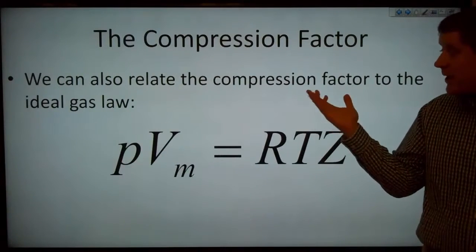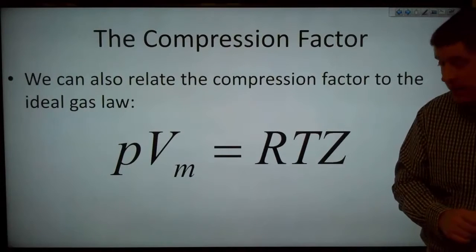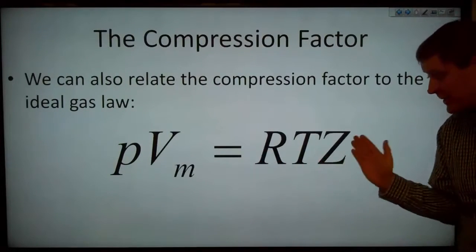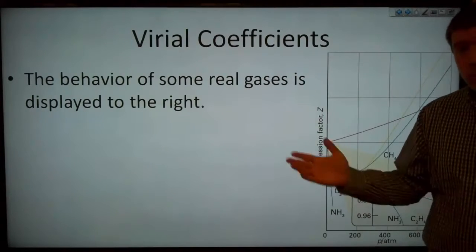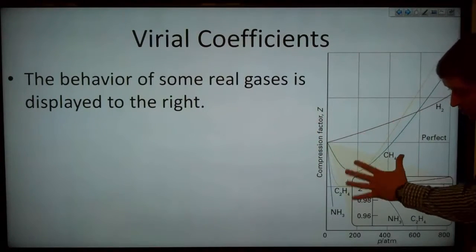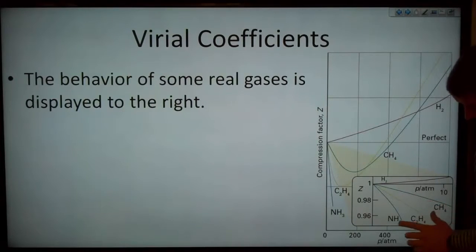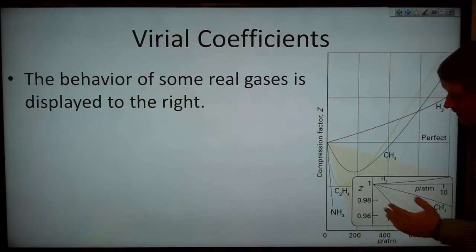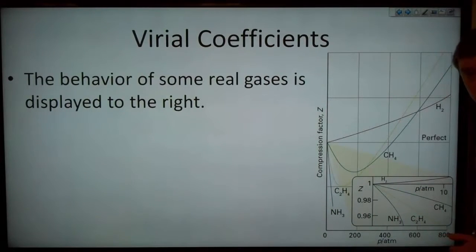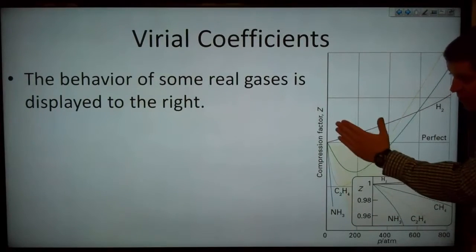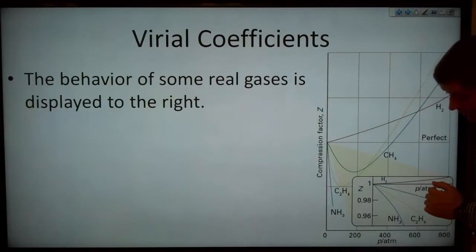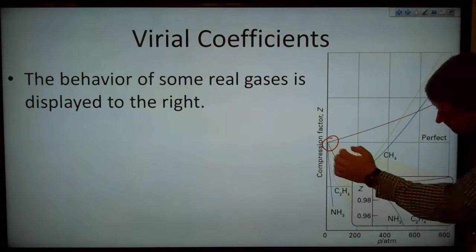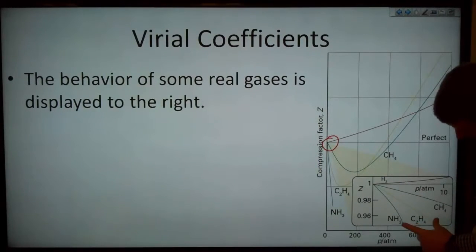Now, we can also relate the compression factor to the ideal gas law. So, P times Vm is equal to RT times Z. Now, the behavior of some real gases is plotted over here. And you can see there's an inset here. On the bottom, we've got pressure, and on the left axis, we've got the compression factor, Z. And in the inset here, it zooms in on the region where we have low pressure.